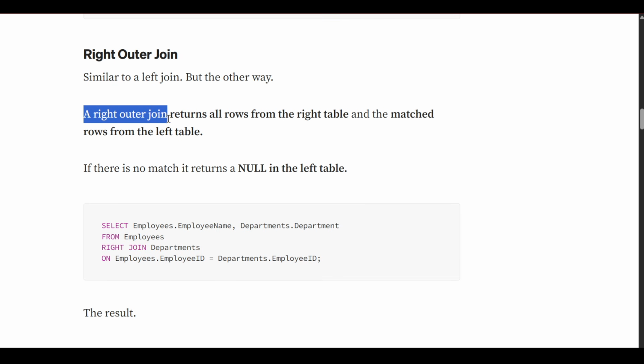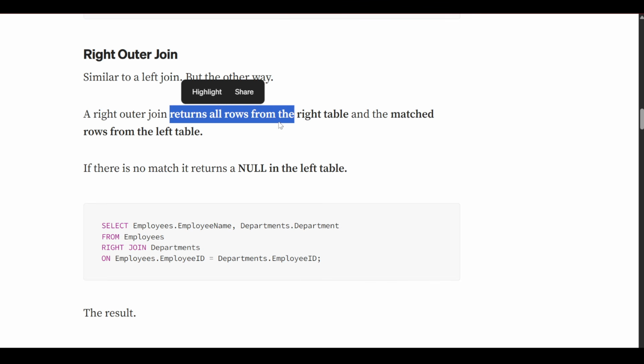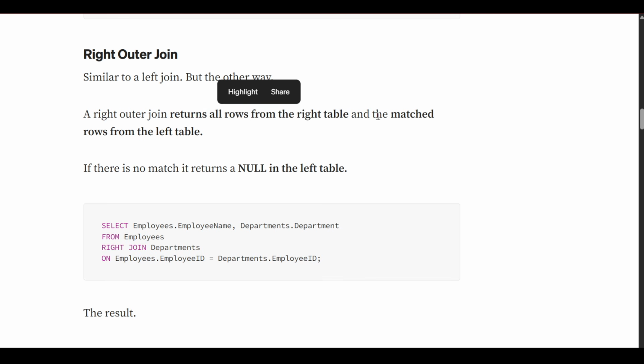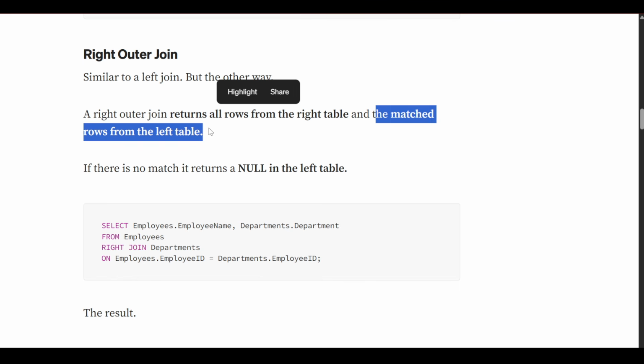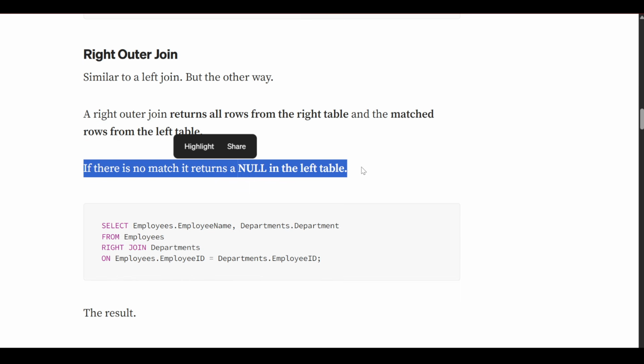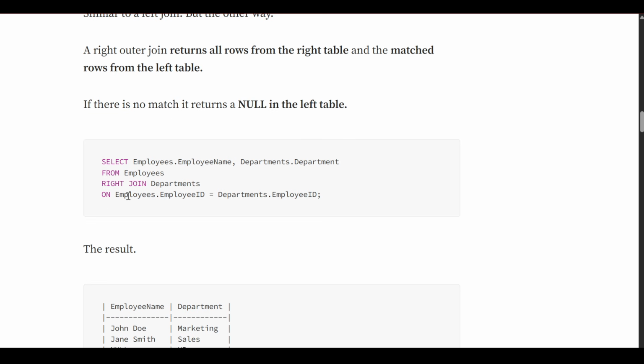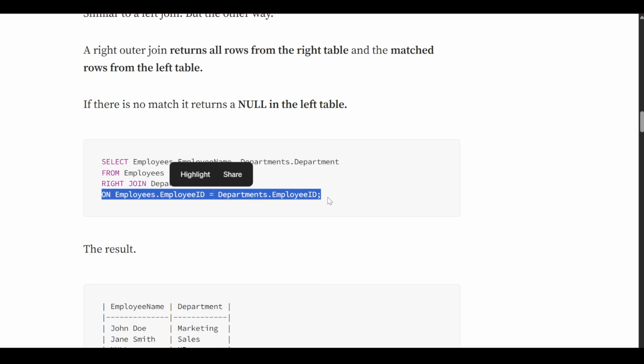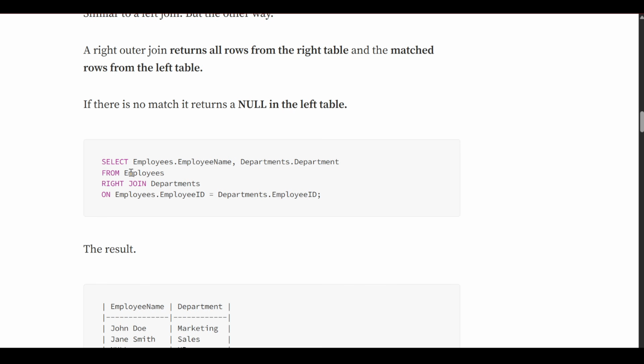Let's see right outer join, similar to the left join but the other way. A right outer join returns all the rows from the right table. This time all the rows will be from the right table, but only the matched rows will be taken from the left table. If there is no match, it returns a null in the left table. So the same query on the basis of employee ID of employee equal to department ID of department, and we are joining employee right joining department, and we will see employee name of employee and department of department table.